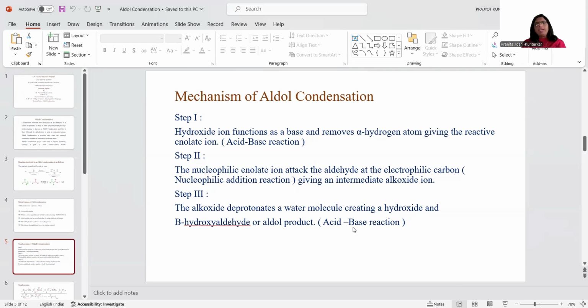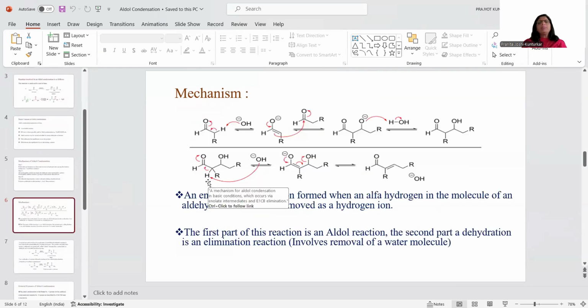So again, this is an acid-base reaction. The alkoxide ion is acting as a base and it is going to deprotonate, that is, take the H plus ion from the water molecule. Now see here, this is shown in the mechanism. This is our enolate ion which is acting as a base. Now again there takes place regeneration of the carbonyl group. The oxygen electrons are transferred in between the carbon and oxygen. So again there takes place the regeneration of the carbonyl group here.